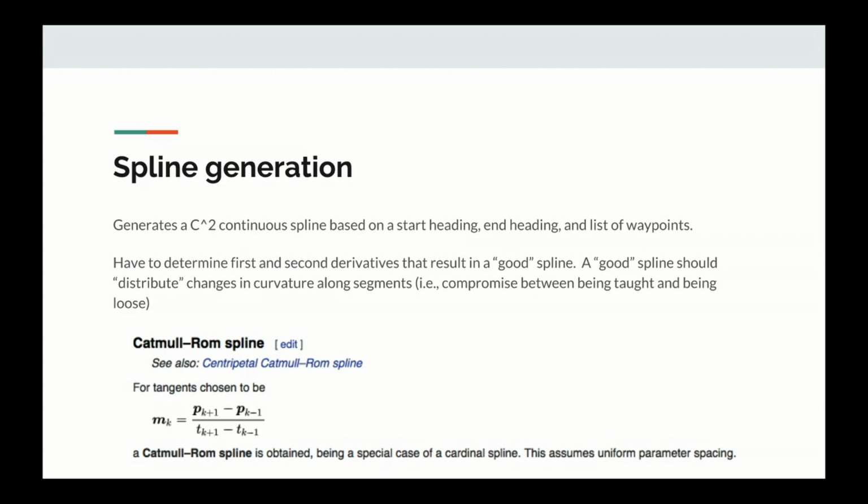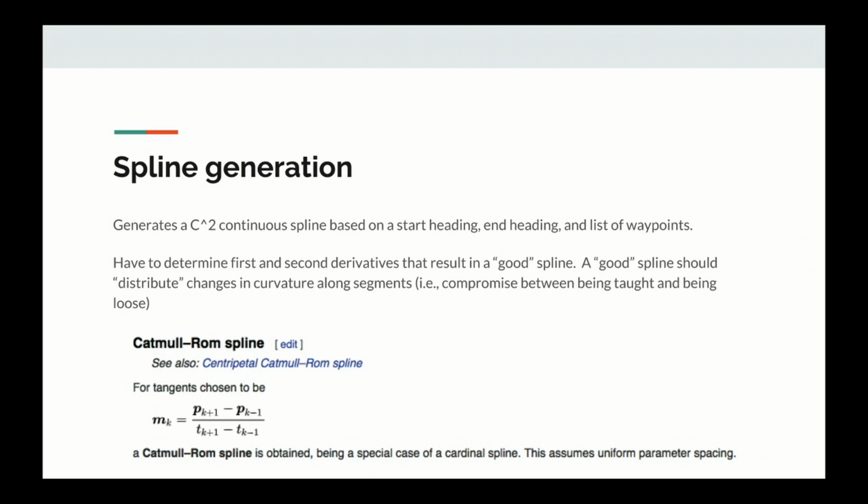This leaves the first and second derivatives at each point in the spline to be determined. And we want to determine these in such a way that we get a good spline, where a good spline means that we distribute the changes in curvature along the segment to get a smooth spline. This is a compromise between the spline being taut around the waypoints or loose around the waypoints, which is sometimes called the spline's tension.